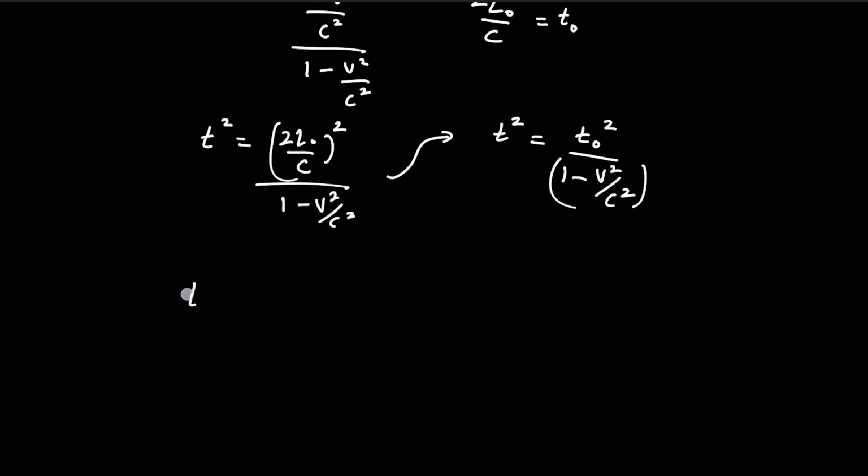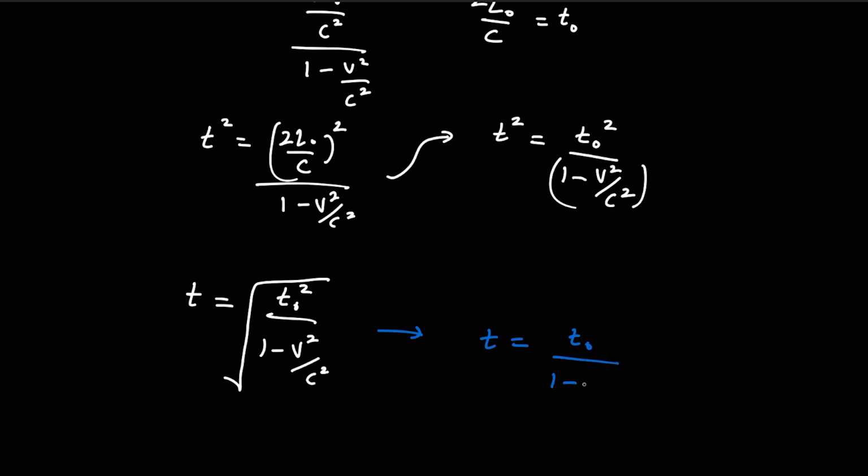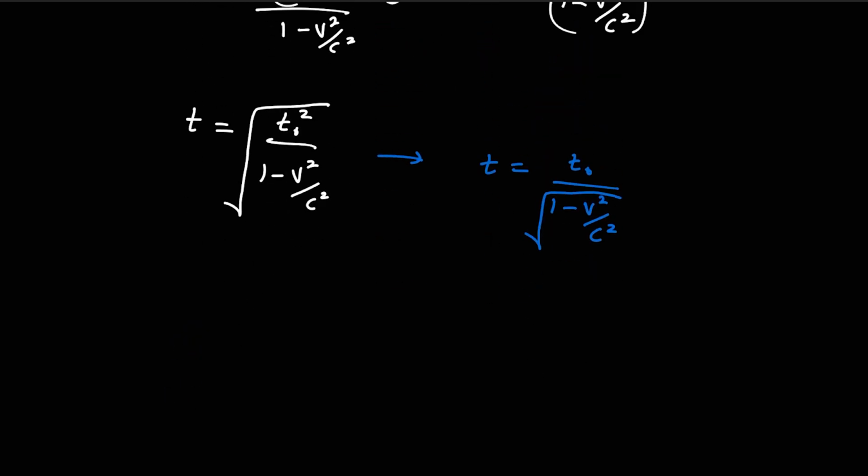So t squared is equal to t naught squared over 1 minus v squared over c squared, and when I take the square root of this, the square of t naught cancels with the square root, and the only final remaining equation is, I'm going to use a different color as it's very important here: t is equal to t naught over the square root of 1 minus v squared over c squared. Right, now guys, this is very important.